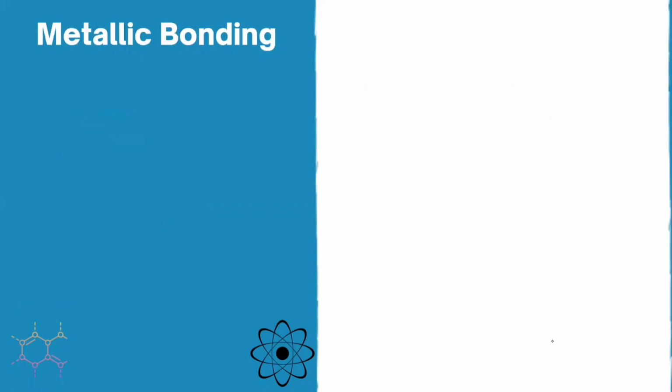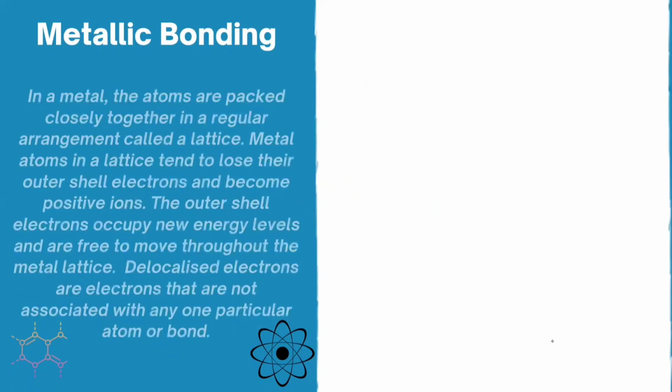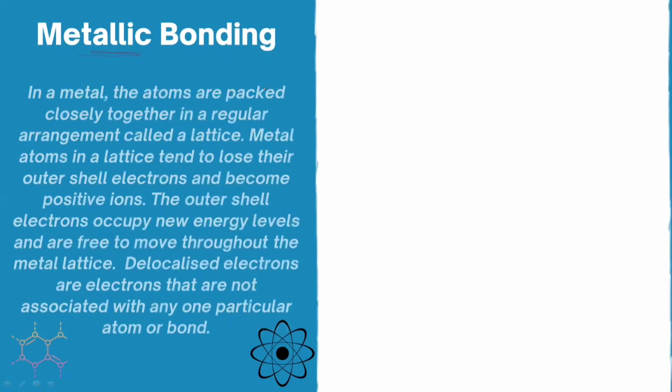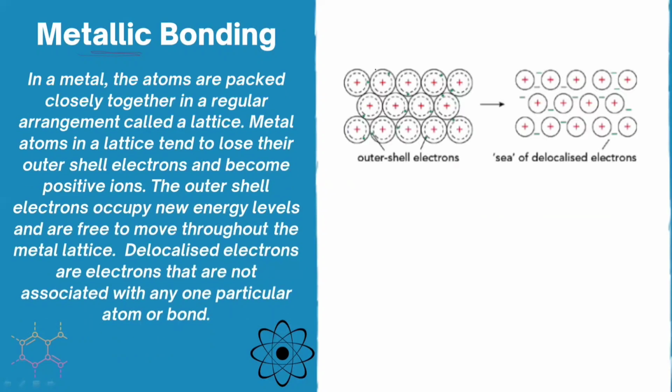Now the last type is metallic bonding. As the name indicates, this bond is formed between metal atoms. As you know, metals have the tendency to lose electrons. So let's take an example like sodium. For example, there are a number of sodium atoms and they have the tendency to lose electrons. Obviously, they will lose the electron, and when they lose the electron, they will have a positive charge. Sodium loses just one electron, so it will have a plus charge over it.